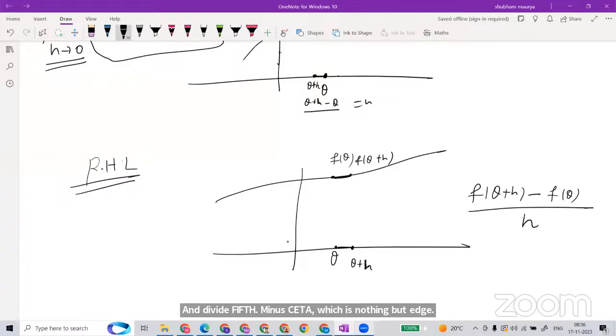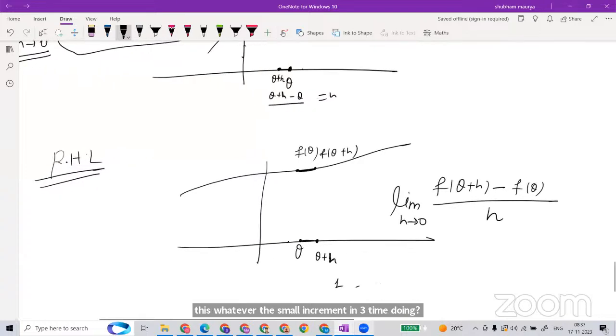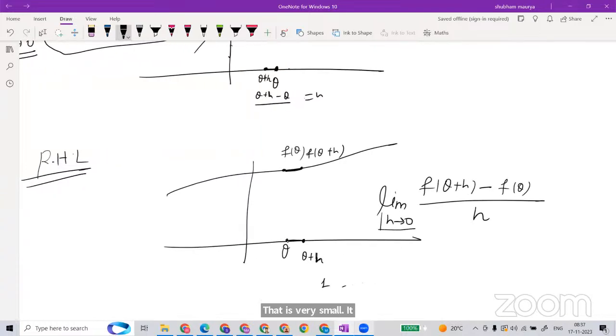I am taking this ratio. What I am saying here is that h is something, it could be 1, 2, 3, whatever, but what will happen when the small increment in theta that I am making is very small? Please observe this notation. This notation means you are making a very small increment here, taking the ratio, and asking what is happening with the ratio.